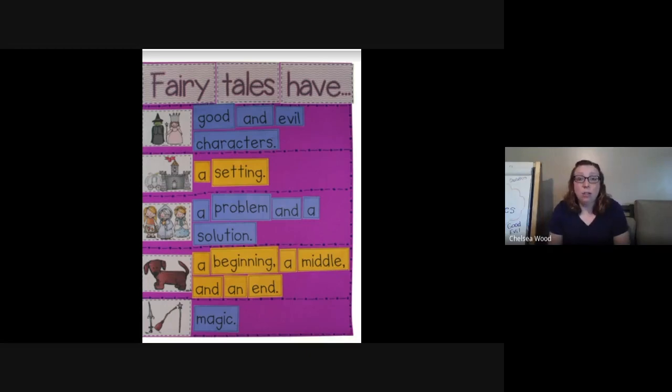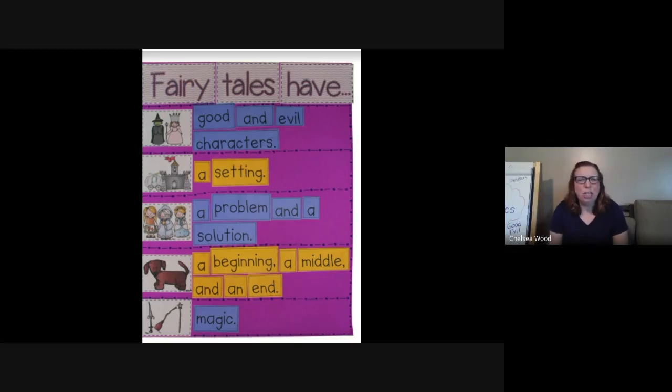So if I was looking at Jack and the Beanstalk, what would the problem be in that story? Right. The problem was that Jack and his mother did not have any money. They were running low on money. So that was the problem.